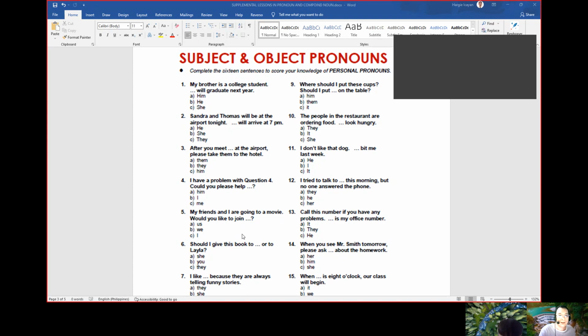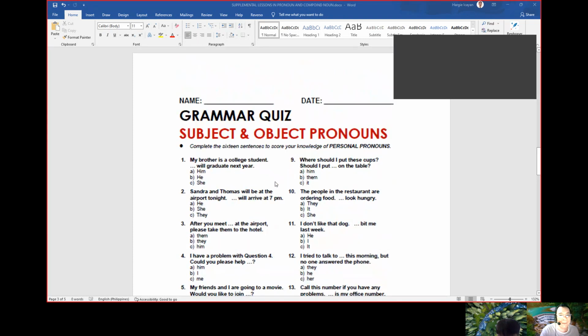Yes, object. It's the object pronoun. Very good, Min. I hope you can recognize the differences between the subject and the object pronouns. Do you have questions with this, Min? No. Very good.